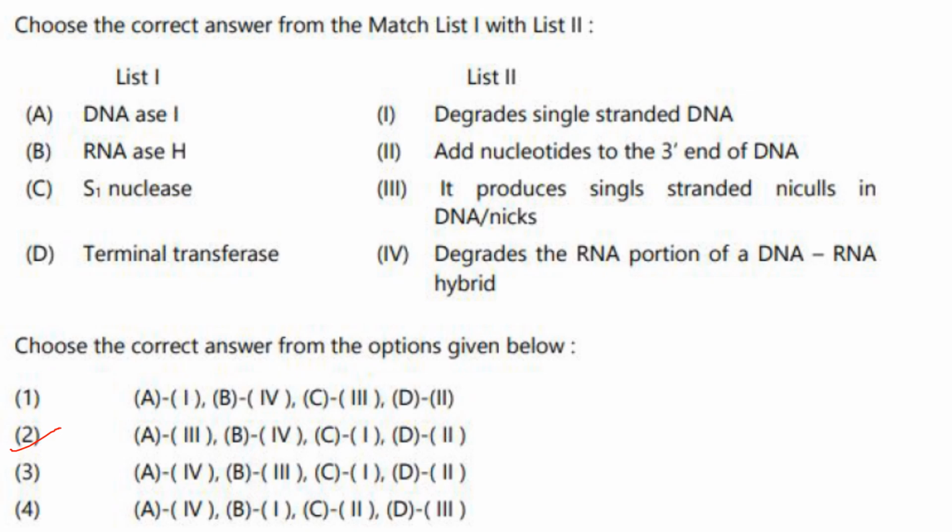Then DNA is 1. It produces single-stranded nicks in DNA. Okay, 3. DNA is 1. A3. A3 is present in option 2 only. Then B4. RNA is H. It degrades the RNA portion of the DNA-RNA hybrid. Yes. S1 nuclease degrades single-stranded DNA. Terminal transferase. It adds nucleotides to the 3' end of the DNA. So answer here is option 2.